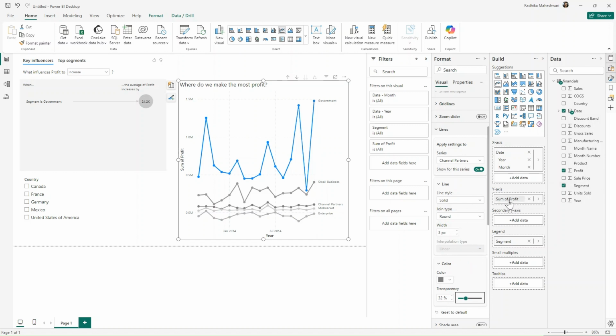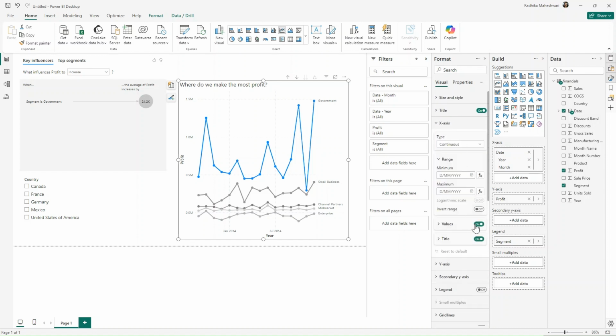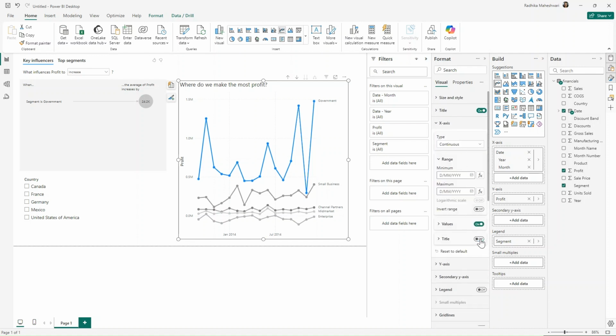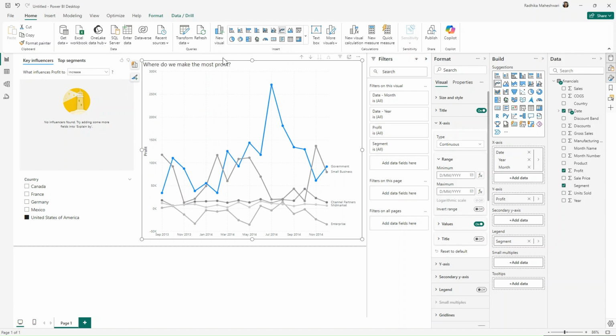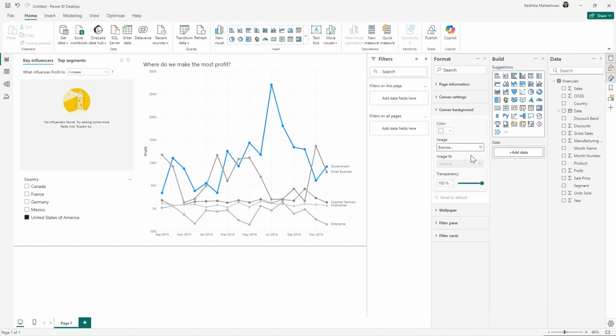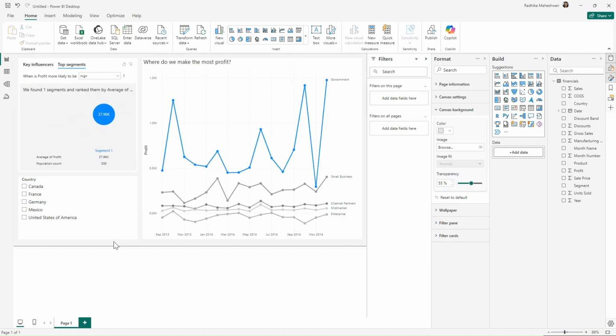For our y-axis, we want this as profit. So I will rename this for this visual and I will remove the sum of and just keep it as profit. We don't want the x-axis title. So I'll go to the x-axis and turn off the title. Let's give this a background color of gray. So I'll go to canvas background and choose this gray color. So our first dashboard is ready.